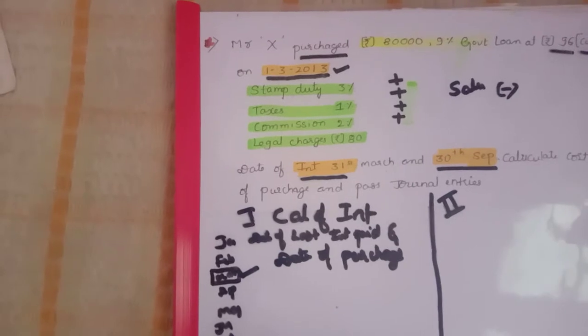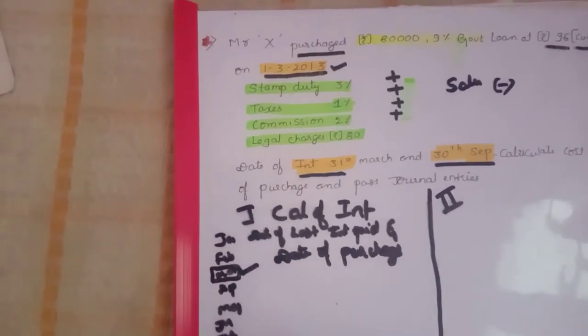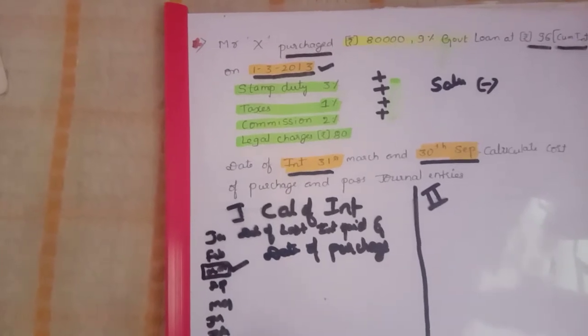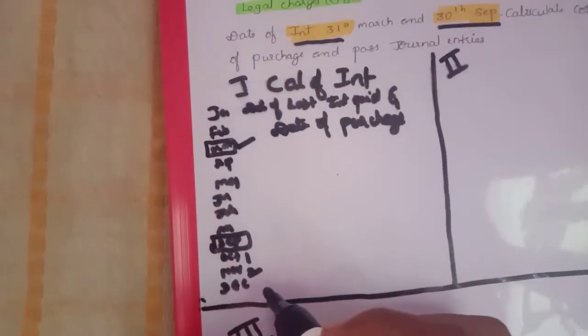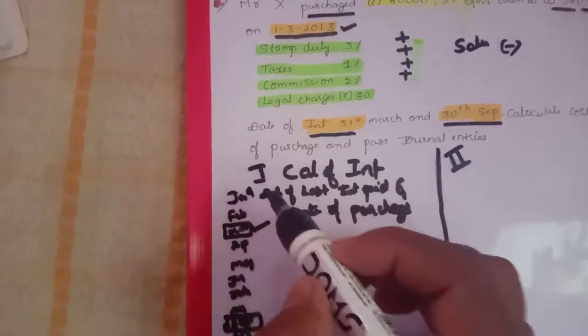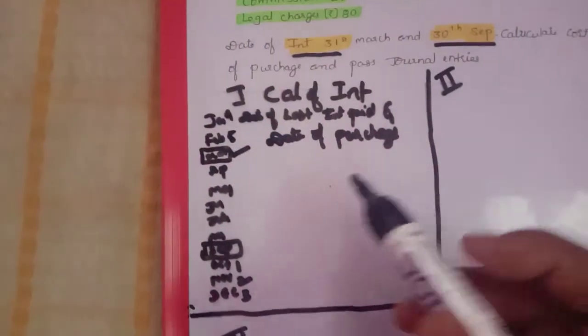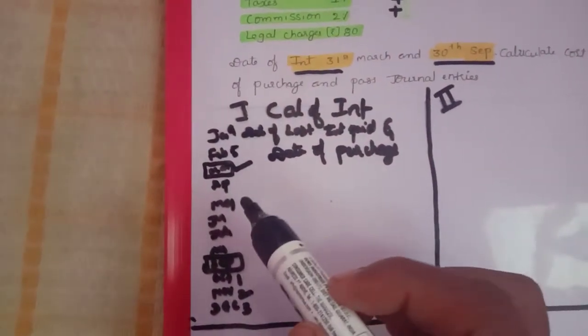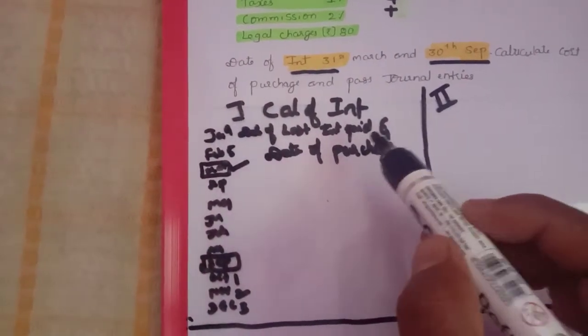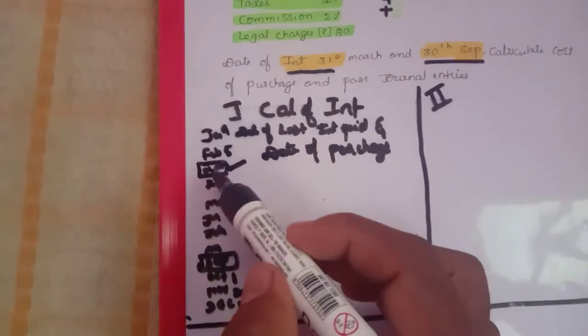So how many months will we get up to the month of purchase? October 1, November 2, December 3, January 4, February 5. 5 months interest we need to calculate here. Why? Because we need to consider two dates: date of last interest paid, September, and date of purchase, March.